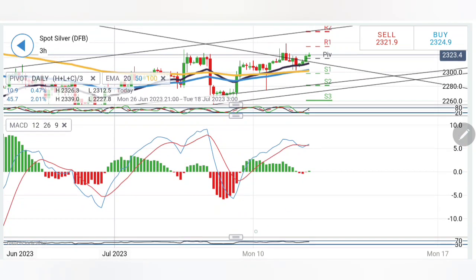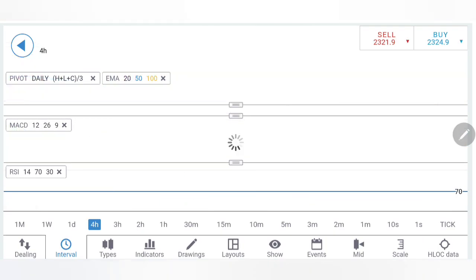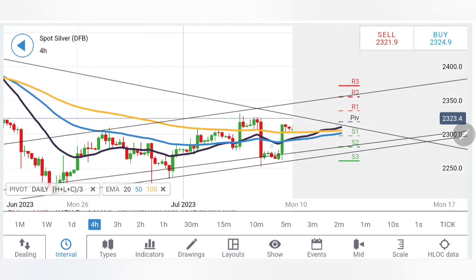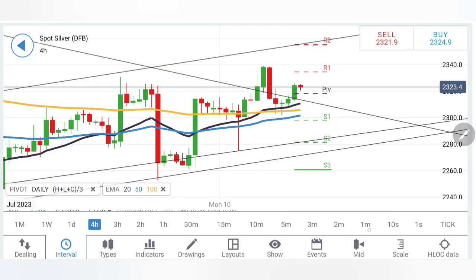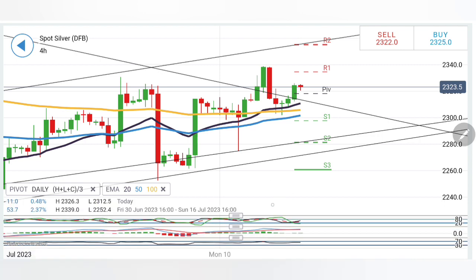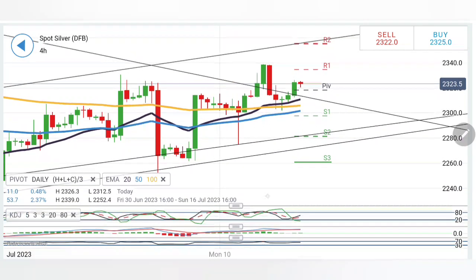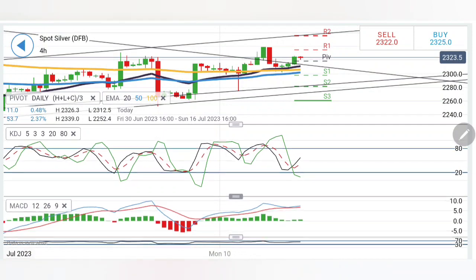Stochastic rising, MACD crossing over for buy, RSI trading with a positive bullish bias, and on the 4-hour chart also we can see a reversal sign, and after that we have seen a rise. Now importantly, lower highs, lower lows, so I'll wait for it to break past 2330 again. Once it stays above 2330, the possibility for it to hit 2350 and 60 levels will increase. Beyond that, sky is the limit on the upside. So a buy at 2330 and a sell at 2310.